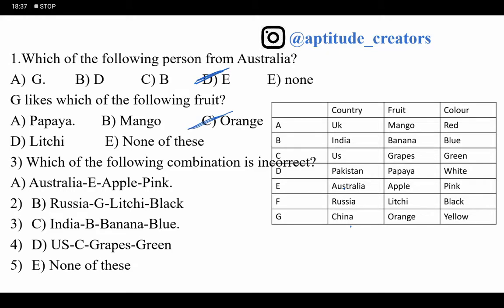Australia, E, apple, pink: yes, true, this is correct. Russia, G: this is not possible.